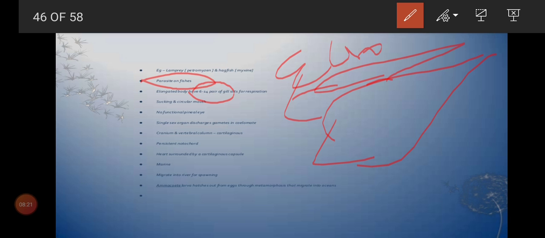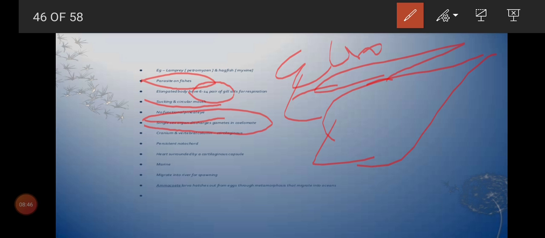Is that clear, children? And here a circular sucking mouth will be there, and no functional pineal eye. And they discharge their gametes.